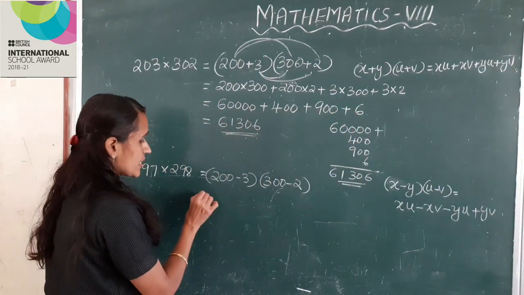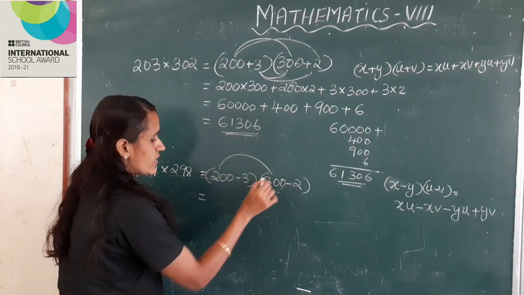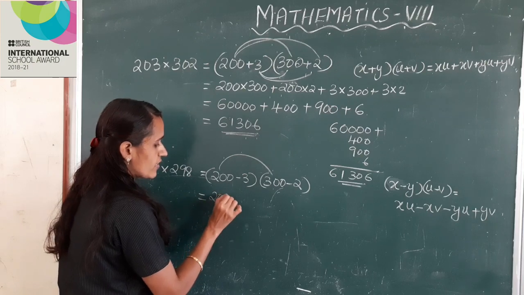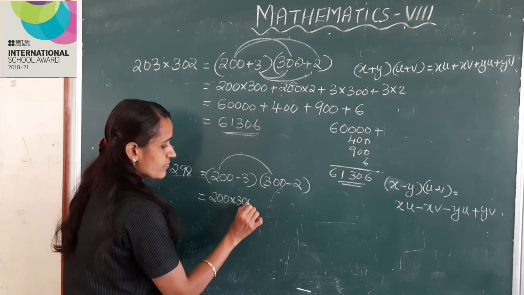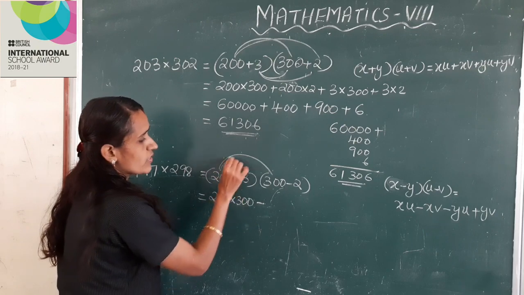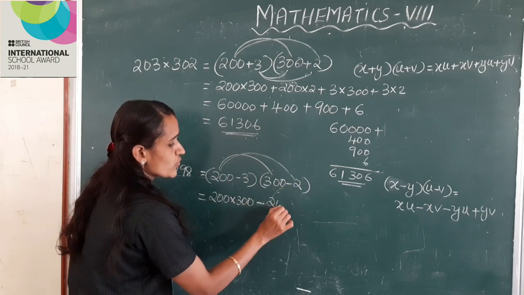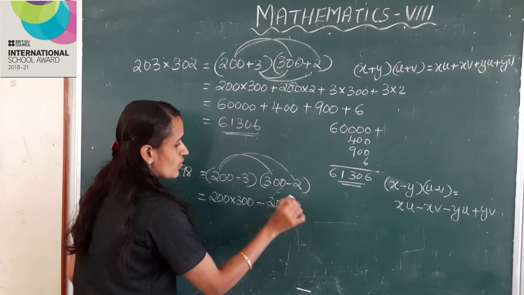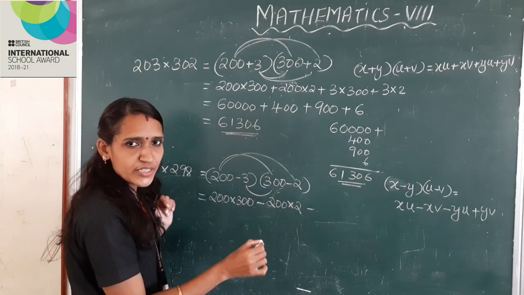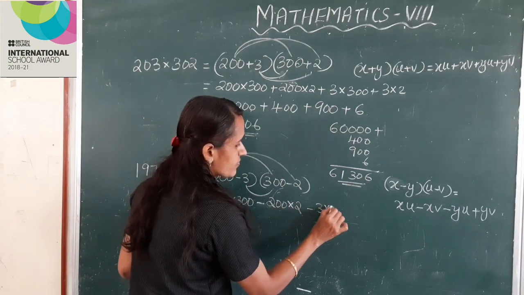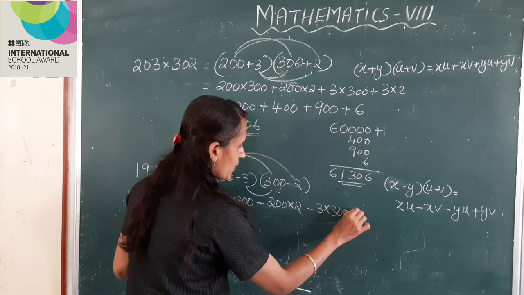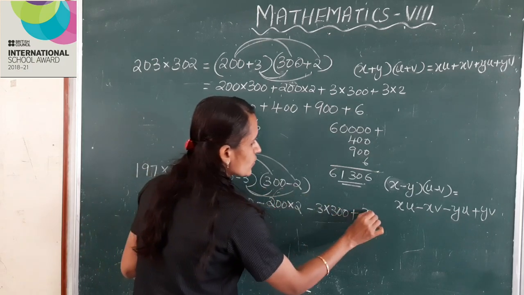Right? This is equal to 200 into 300 minus 200 into 2 minus 3 into 300 plus 3 into 2.